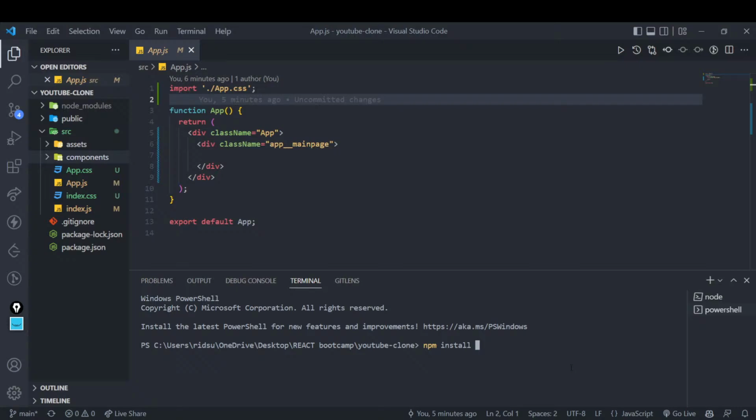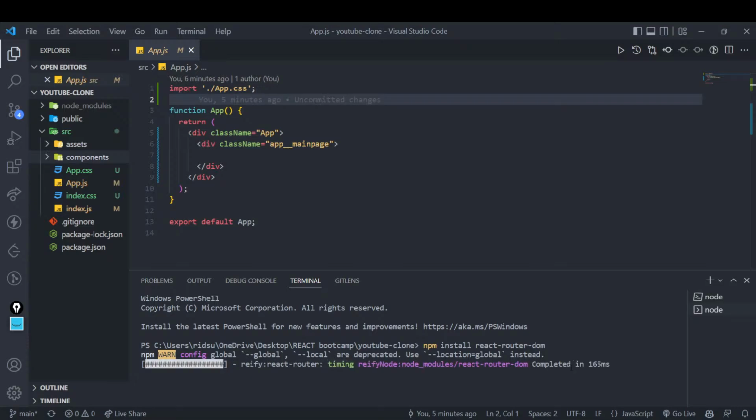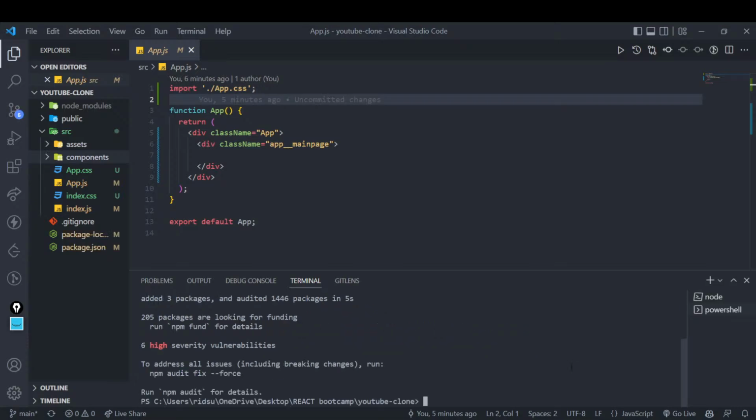The thing is React Router DOM, right? We will install it. I'm only installing this package right now. There could be multiple packages that you can install at the same time, but I am not in favor of that, because you should know what package you are using at that time, and we will only install that package. So that package is installed.